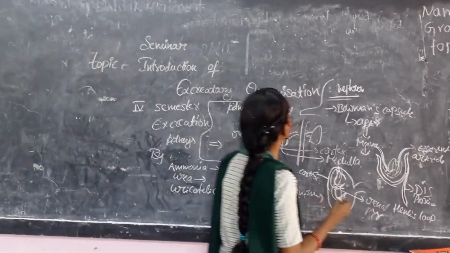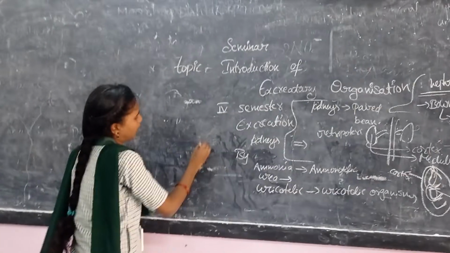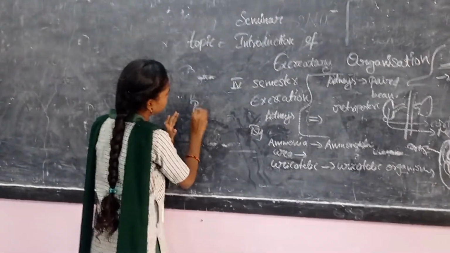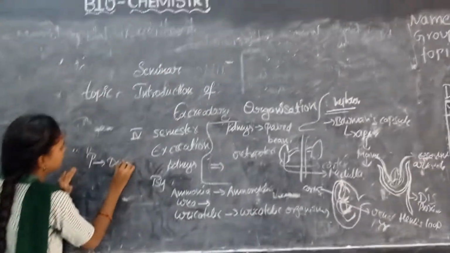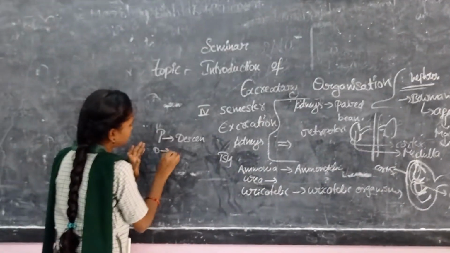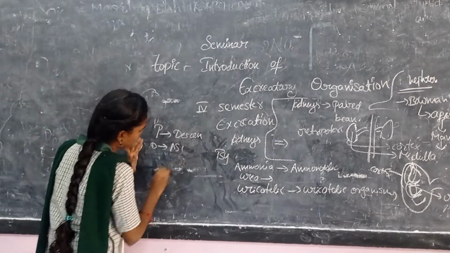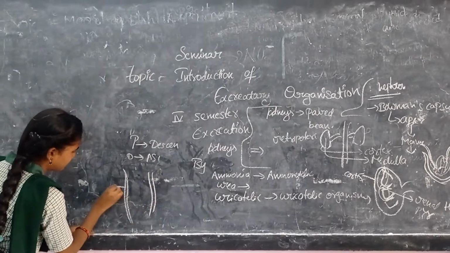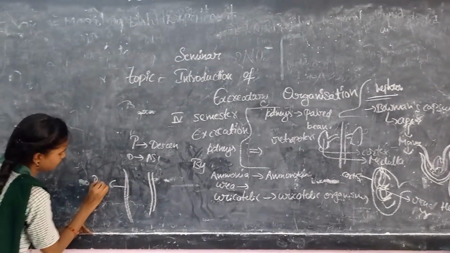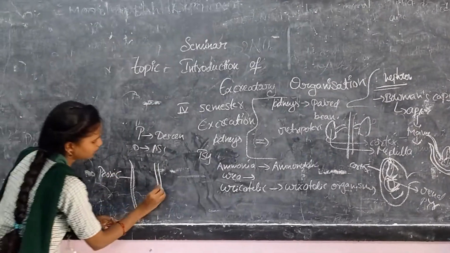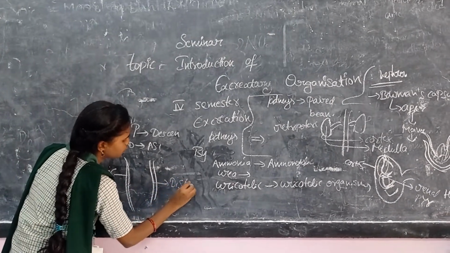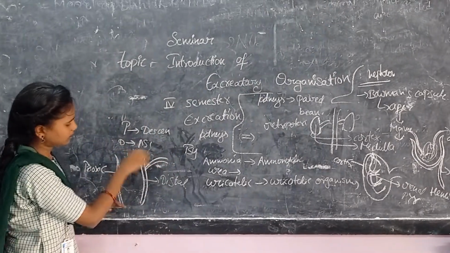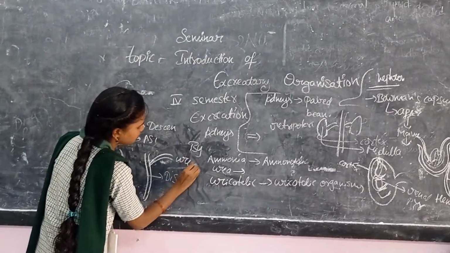Henle's loop looks like a hairpin-like structure, and the proximal convoluted tubule is descending in nature, and the distal convoluted tubule is ascending in nature, and it's like this, the proximal convoluted tubule and the distal convoluted tubule, and these will lead to the ureters.